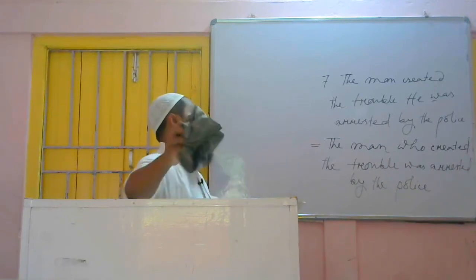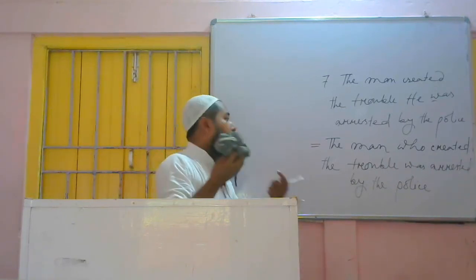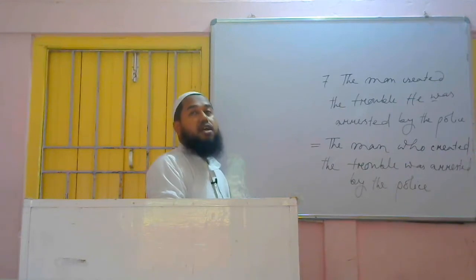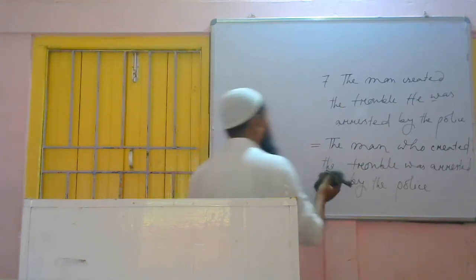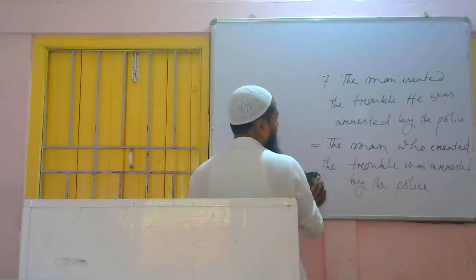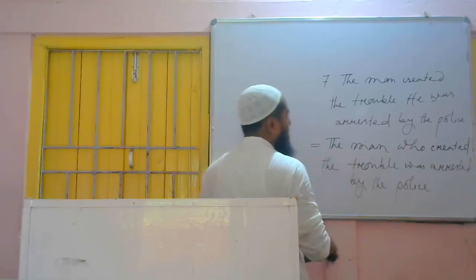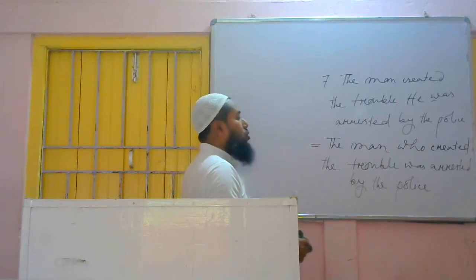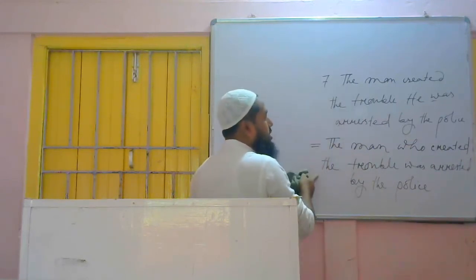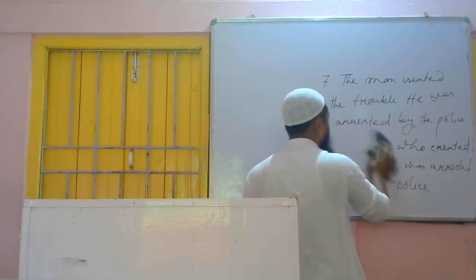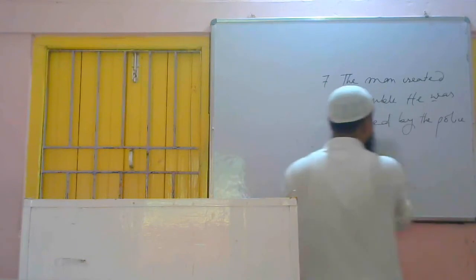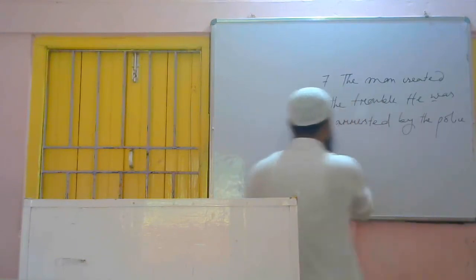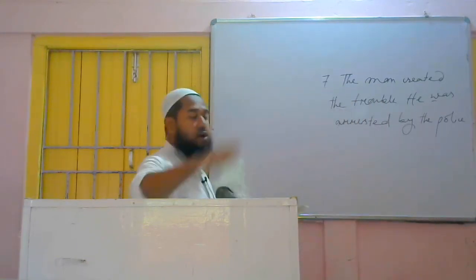Now someone may think otherwise. Someone may think in his own way. You also may think in your own way. Let's see what other can think about the sentence. I think you have seen the answer. The man who created the trouble was arrested by the police. For these two sentences we have written this single sentence. Now in other way I am writing how another person can think. That one was my thinking. Now another person may think in another way. How he may think like this?